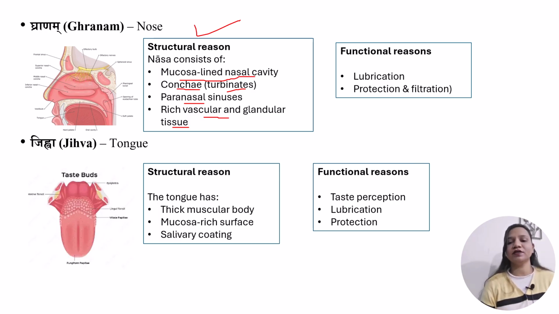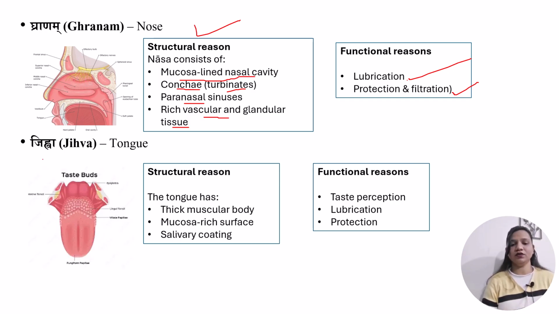And functionally, it performs the function of lubrication, and it also helps in protection and filtration. Nasal mucus keeps the passages moist, which is the function of lubrication, and it also prevents dryness and irritation in the nasal cavity, preventing friction. So by this we can understand these are the functions of kapha dosh. All these logics tell that the nose is the location of kapha dosh.